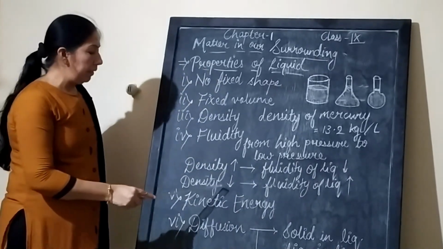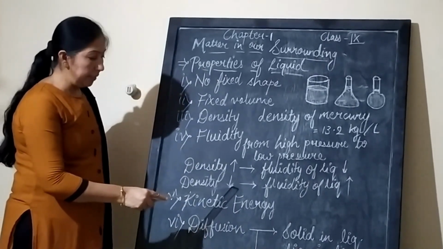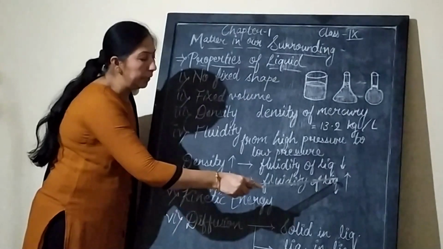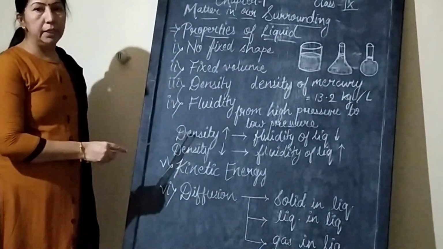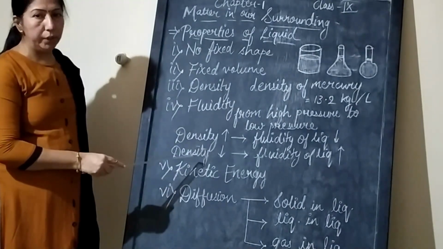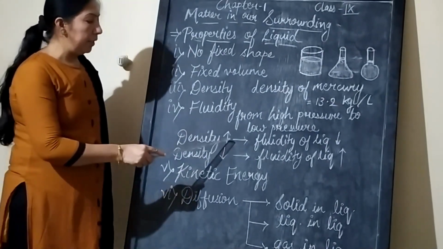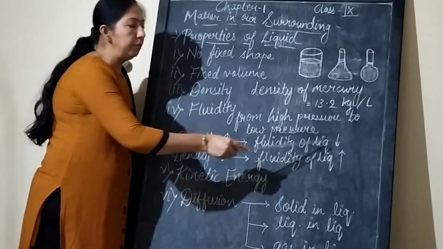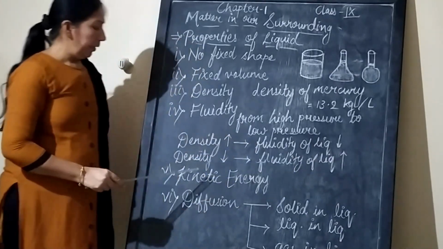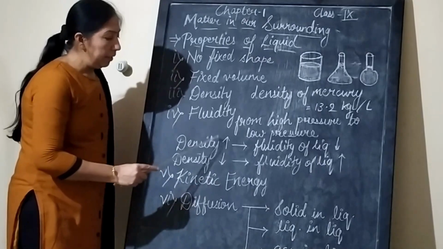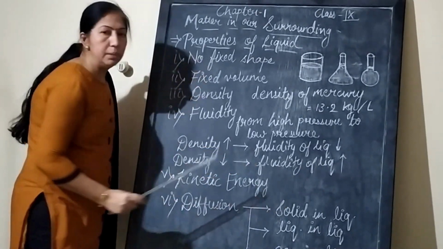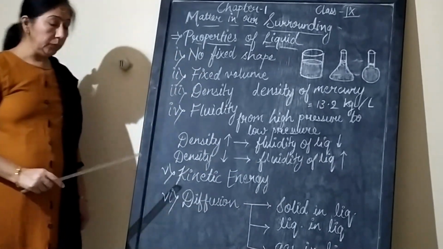If the density of a liquid is lesser, then the fluidity increases. That means if we take honey, which is quite denser than water, the density of honey is more, so the fluidity of honey is lesser. The density of water is less than honey, so the fluidity of water is more than honey.